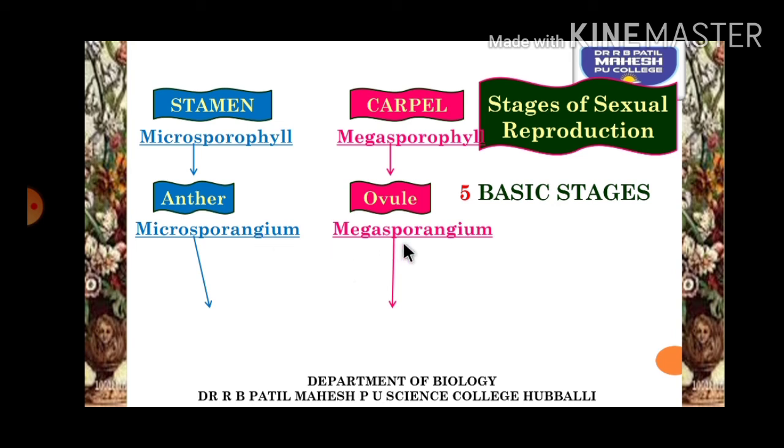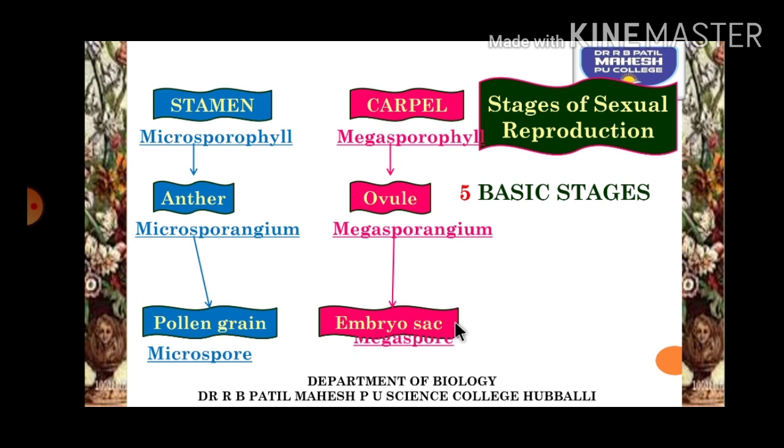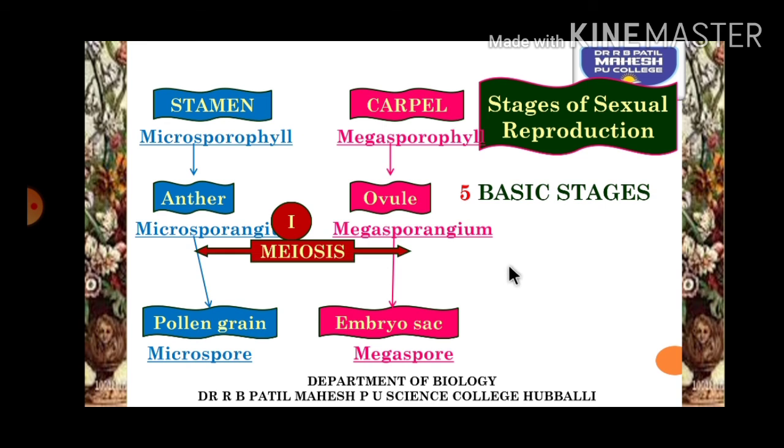Now the microsporangium and megasporangium undergo cell division and result in the formation of pollen grain. Pollen grain can also be called microspore, whereas the megasporangium after division will form the embryo sac, which will have a megaspore. So this is the first stage, where in the anther there is a formation of pollen grain, and in the ovule there is a formation of what? Embryo sac. And to form these, the anther and ovule structures undergo meiotic division. That is the first stage.